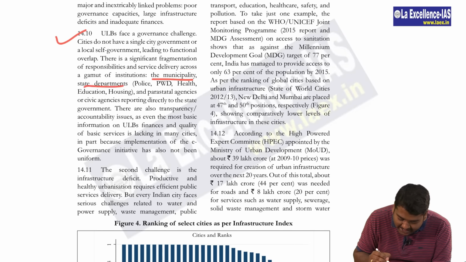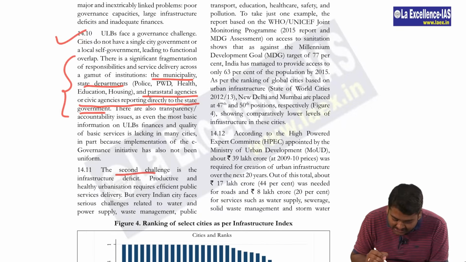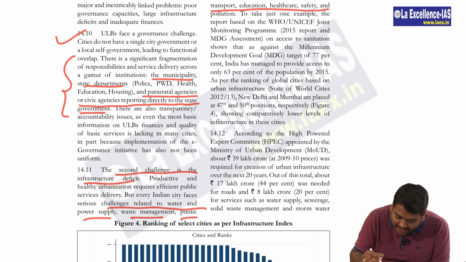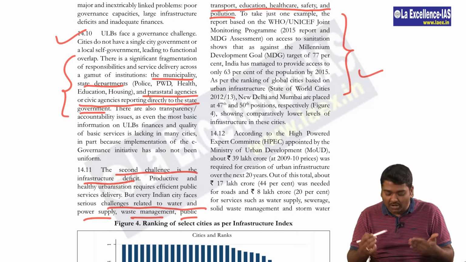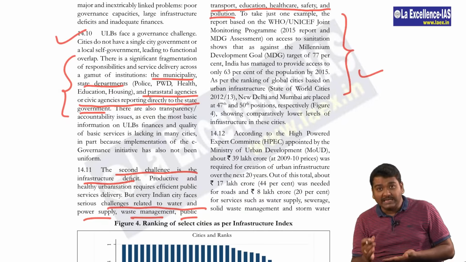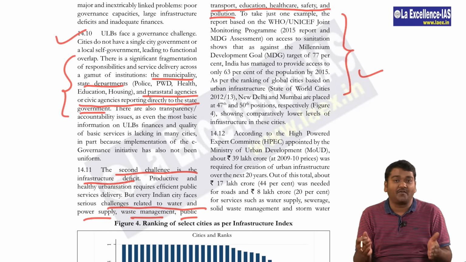Then in the next page, please look at this. The municipality, state departments and parastatal agencies or civic agencies directly report to the state government, and what are the problems and how to improve the service delivery. Then the second challenge is about the infrastructure deficit, that is with respect to water and power supply, waste management, public transport, education, healthcare, safety and pollution. We are also talking about the Millennium Development Goals and the problems associated. If we look at different reports about the cities, Indian cities rank least, that is, they are not performing well. We need to improve the functioning of our cities.